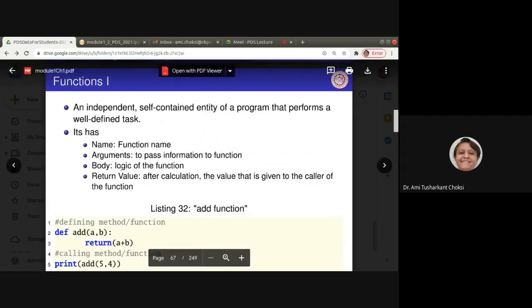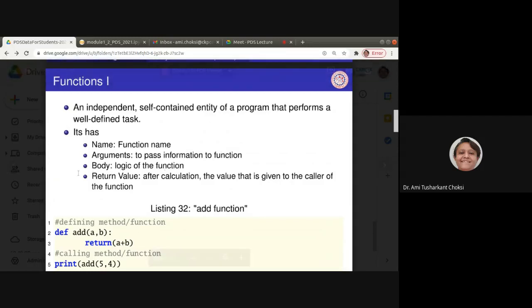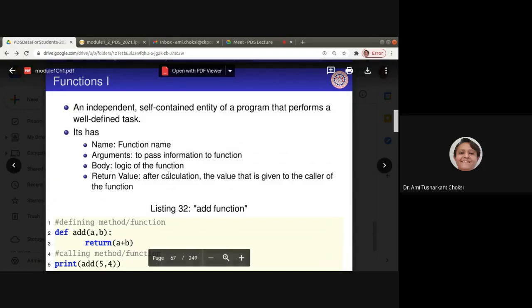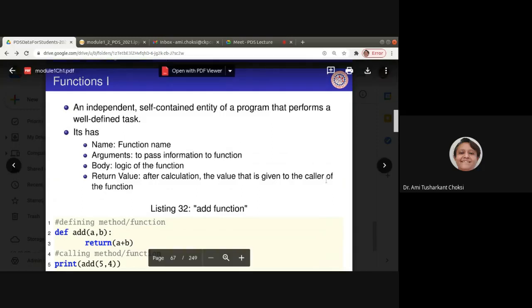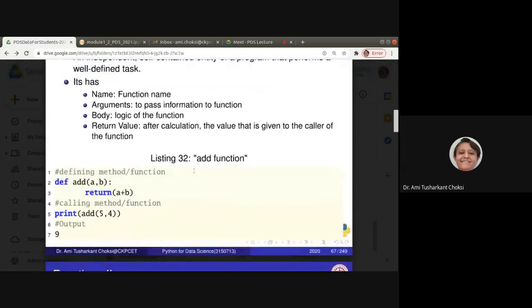Body, that is the logic of the function. Return value, that is after calculation, the value is given to the caller of the function. Let's see a very simple function,